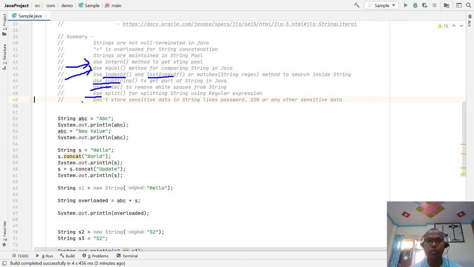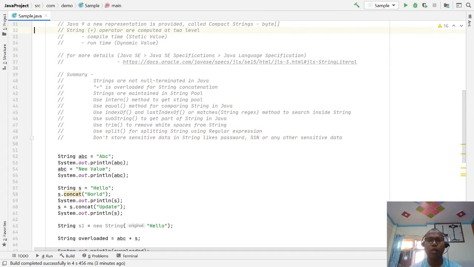But the concept you should know is that the string class is final and immutable by default. Immutable means the content of a string literal is constant and cannot be changed. If you perform some operation like concatenation with plus, it always creates a new object in the pool memory, and the new reference refers to it.